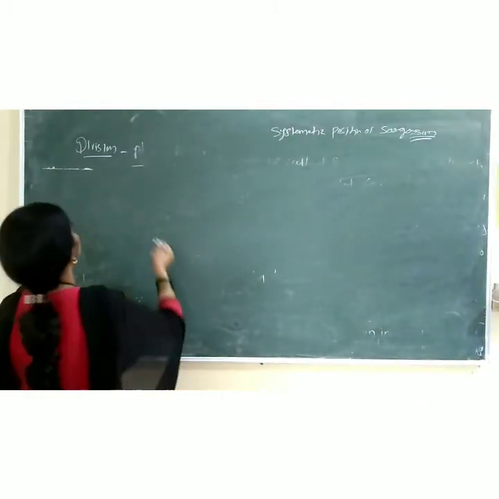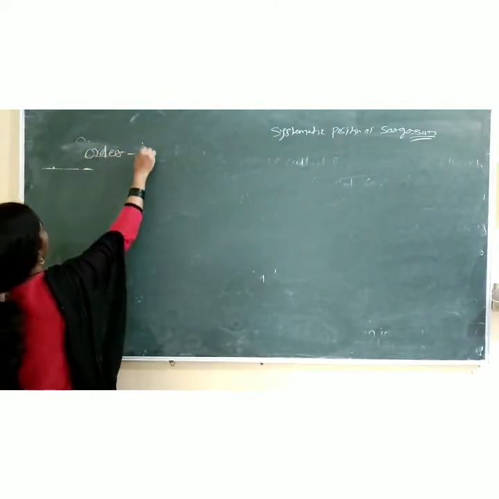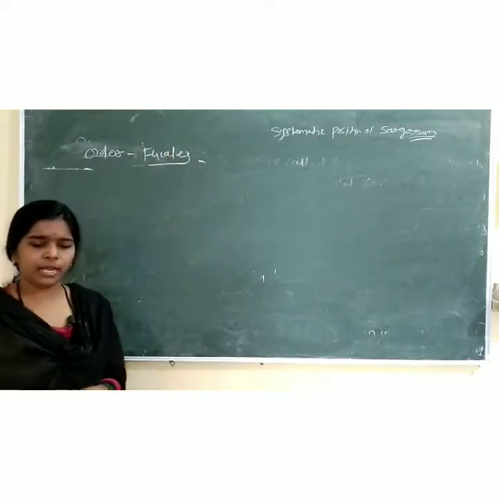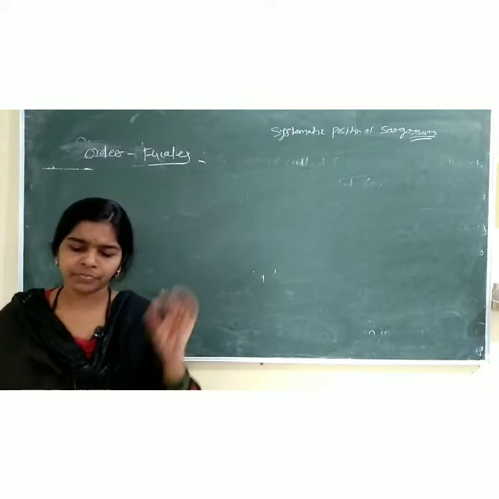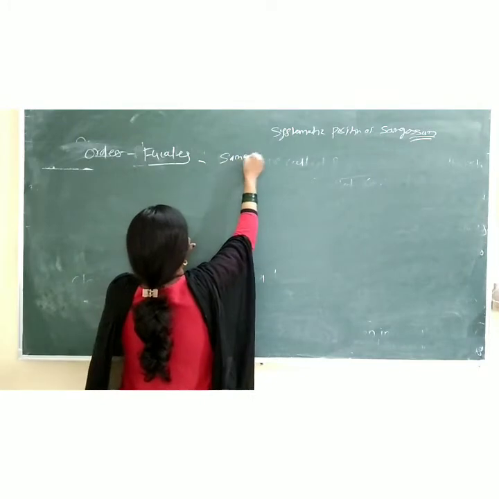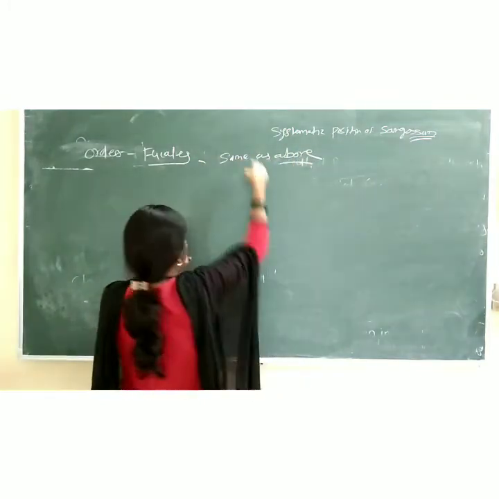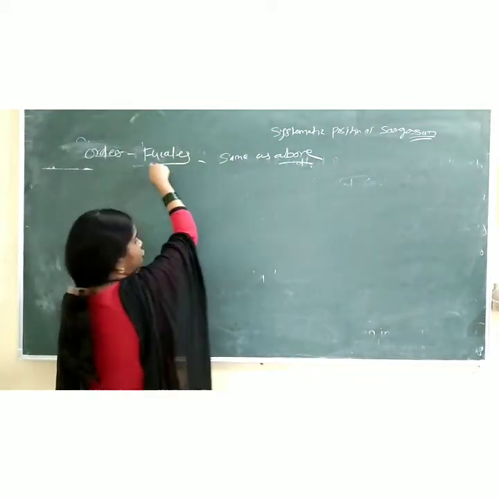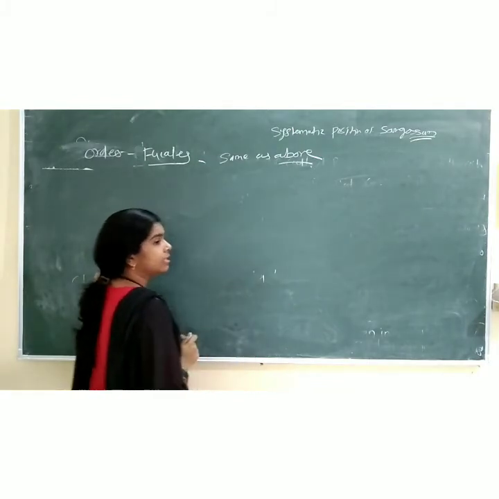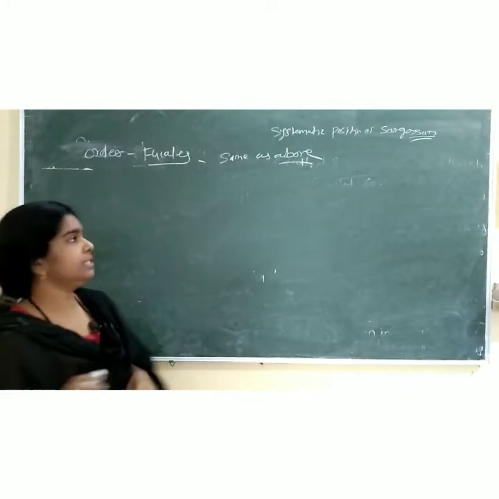Next order, Fucellus. Fucellus, write down friends, Fucellus. The characters are the same as above, right. Same as above means the general characters of the order Fucellus are the same as the subclass, right, Cyclosporic. Next write down families.